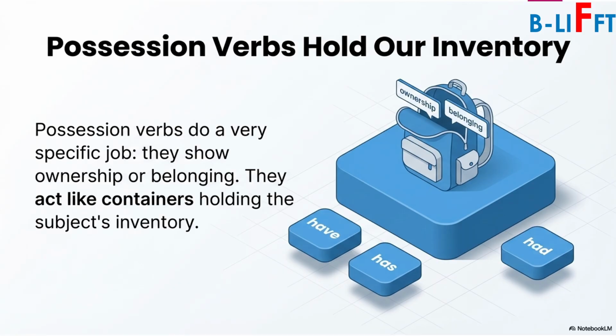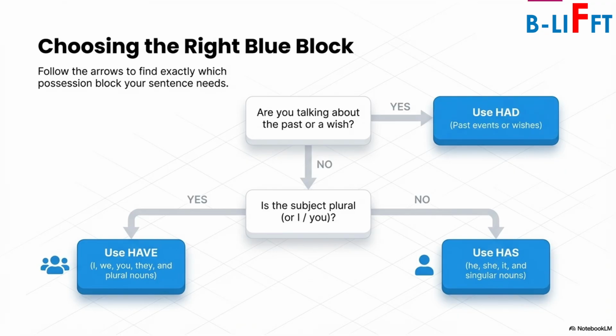Let's see. Possession verbs hold our inventory. They show ownership and belonging. We have three possession verbs. First has, second have, third had. We use had in past tense, and we use has with a singular and have with a plural. They act like containers holding the subject's inventory.